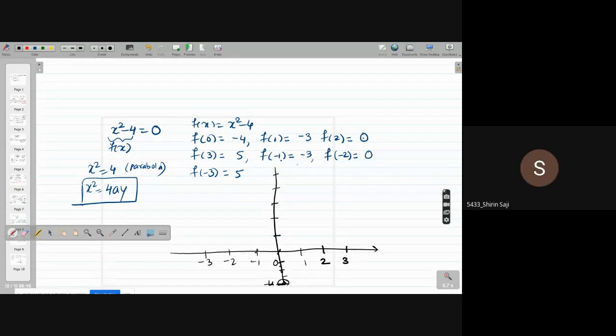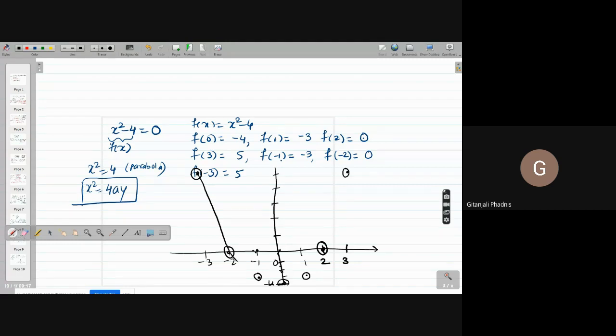Yes, ma'am. Now f(0) is done, f(1) is minus 3, so it is somewhere here. f(2) is 0 because it is the root, so it will be on the x-axis. f(3) is 5, so this is my point. Then I come to f of minus 1, that is also minus 3, so I am here. f of minus 2 is 0 and f of minus 3 is also 5, so I am here somewhere. Now I am joining these.